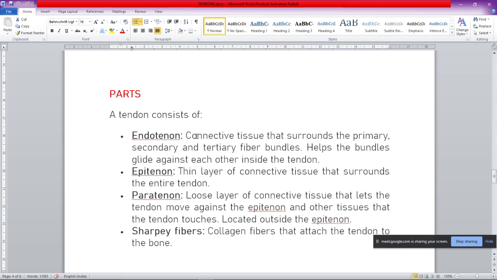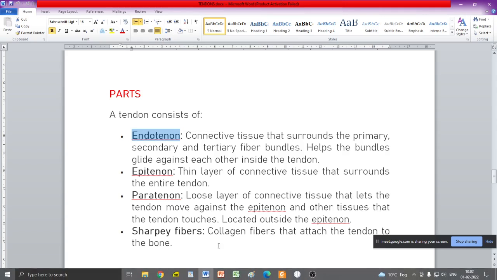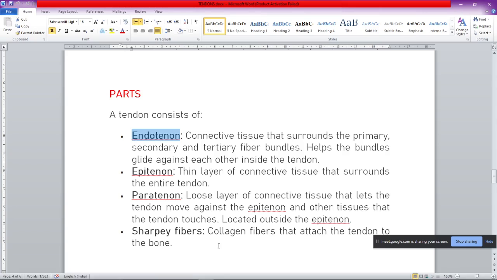If we go with the parts of the tendon, these are the four major parts of a particular tendon. The first part is the endotenon. Students, the endotenon is the connective tissue that surrounds the primary, secondary, and tertiary fiber bundles. I was talking about this particular connective tissue in the upper part. It helps the bundles glide against each other inside a tendon.